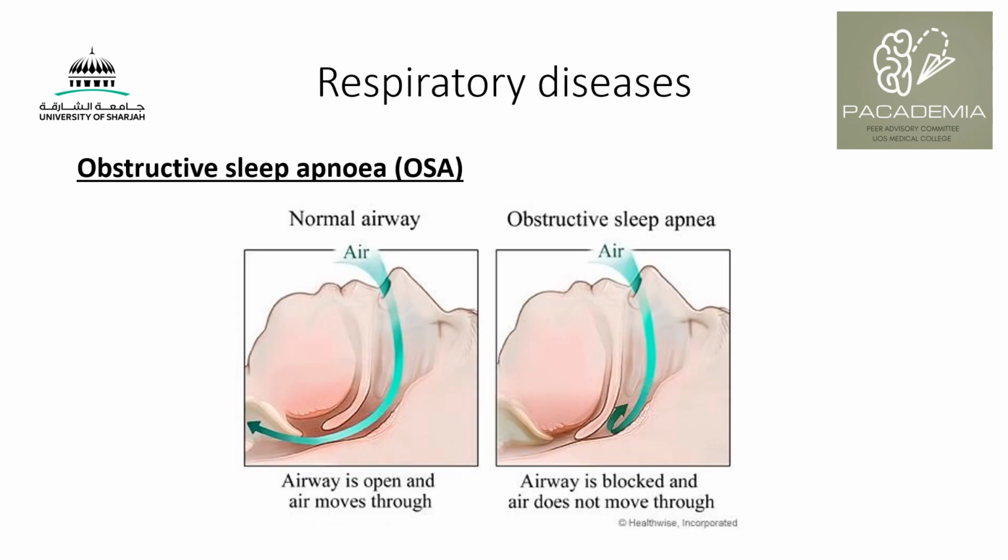Respiratory diseases, one disease we should think of is obstructive sleep apnea, because this disease is sometimes underdiagnosed or undiagnosed, because it may not be manifested easily.